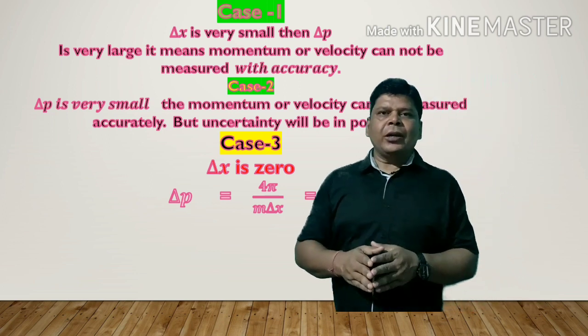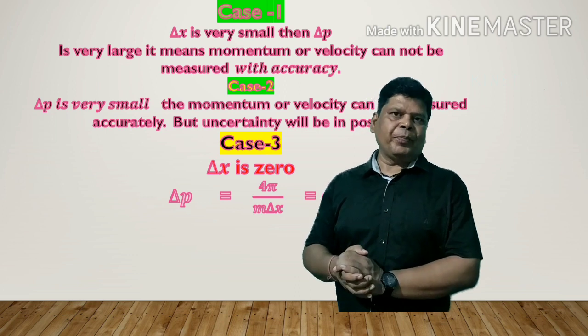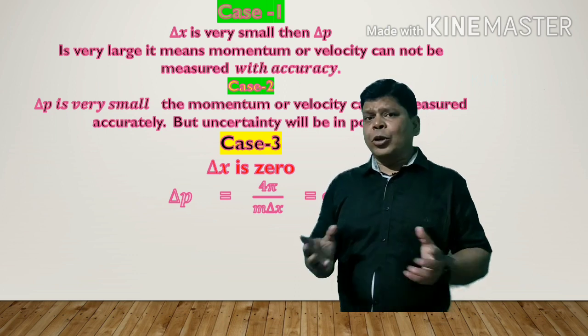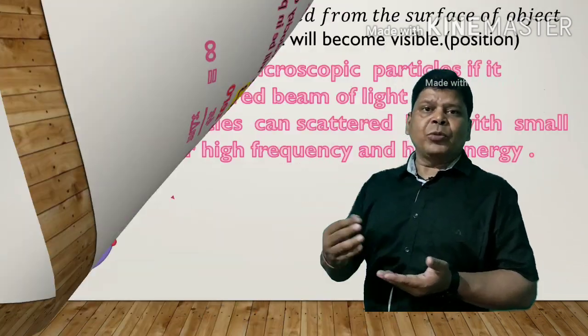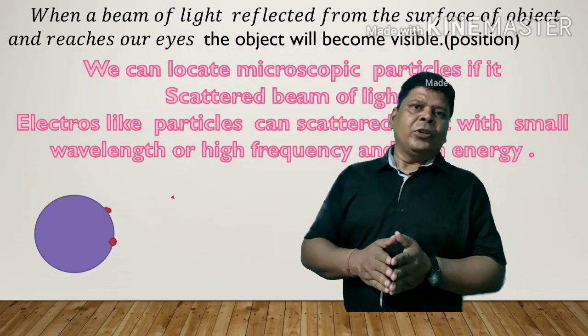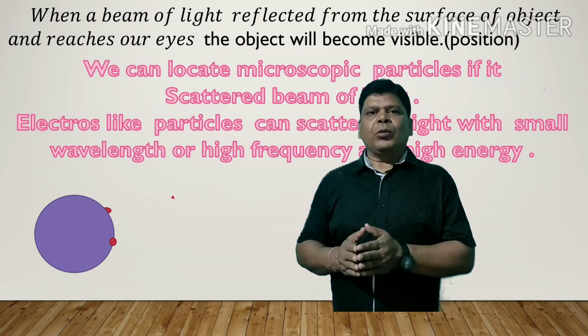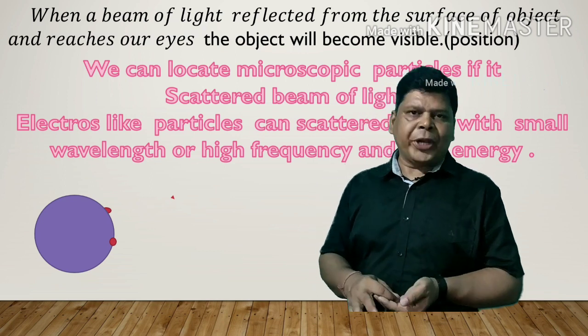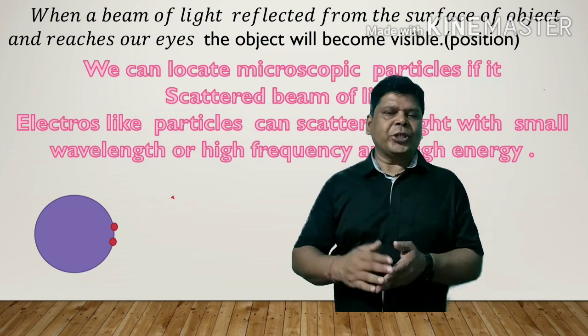Now let us understand Heisenberg's uncertainty principle. Can we determine both things, position and momentum, together? Let us see. To understand Heisenberg's principle, we should understand the theory of optics, that is, how we can see any object.